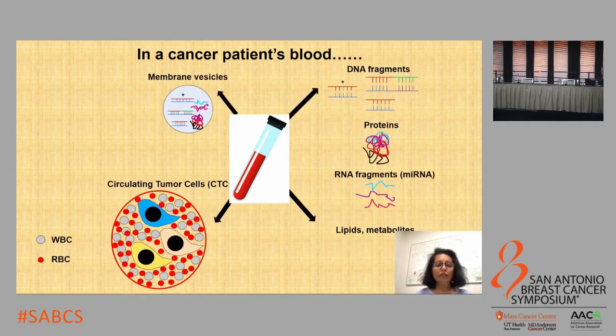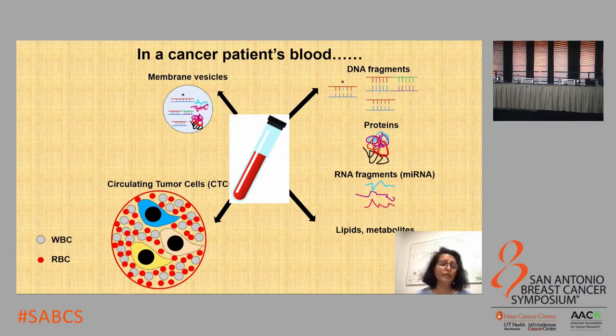This can be in the form of DNA fragments, proteins. RNA is not stable in the blood, therefore RNA fragments, as well as lipids and metabolites. Membrane vesicles such as exosomes harbor certain components of this molecular information, but CTCs basically harbor the entire complement of molecular information that is present within tumor cells.